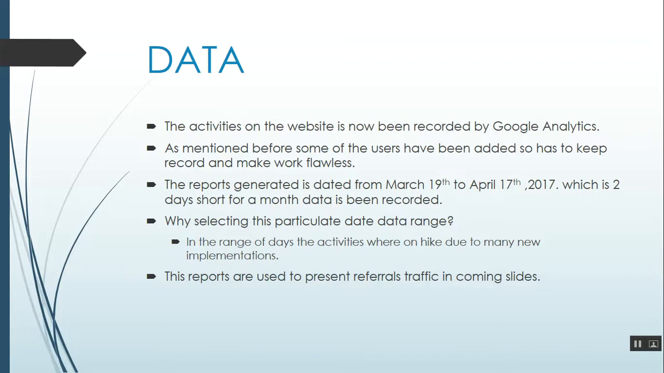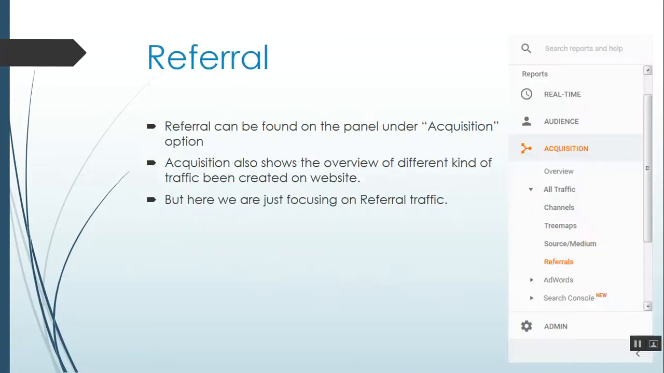We need some data to collect or present some reports, so I have taken a date range from March 19 to April 27, which is 2 days short of a month of data. Why select this particular date range? Because it has more of the activities done by us.